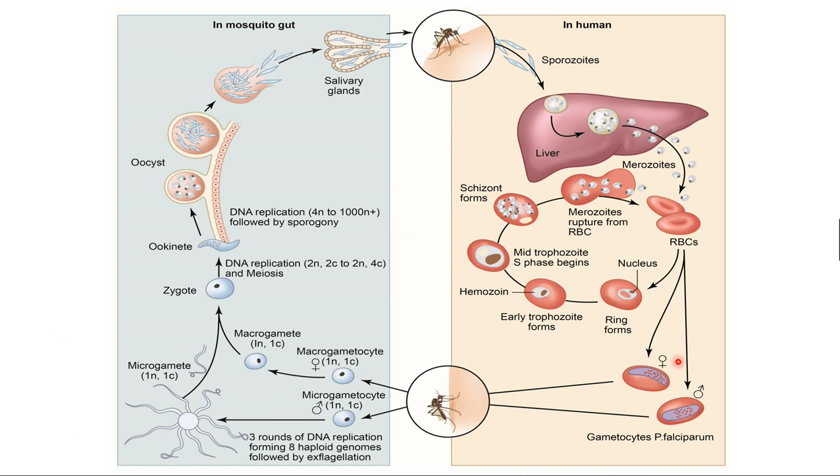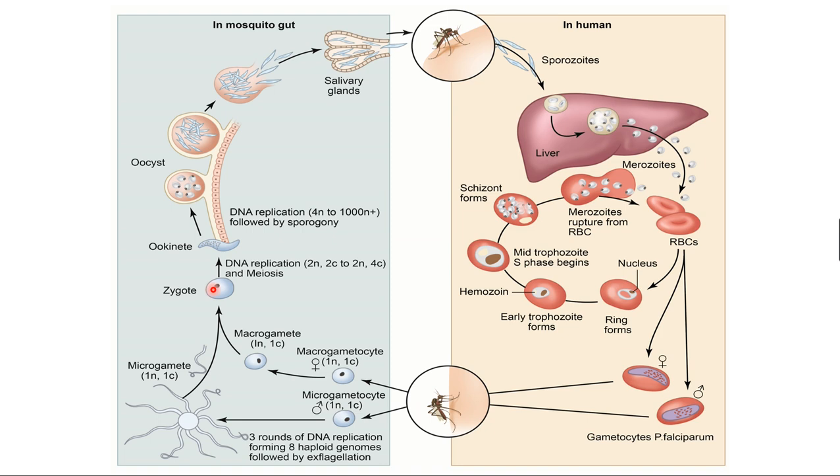Okay, these two, macrogametocyte and microgametocyte. Macro means the size is bigger, micro is small. Macrogametocyte is the female, microgametocyte is small. The microgametocyte develops flagella around it for movement, and it undergoes division inside. So this process is called exflagellation. Flagella are mainly meant for movement, and it releases the microgametes. The macrogamete nucleus and microgamete nucleus fuse together and form the zygote.